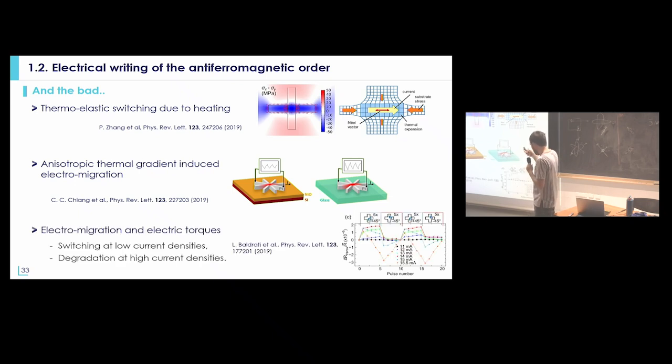Then what people realized nearly at the same time is that maybe there was indeed switching at low current densities, but everything that was detected at high current densities was related to this electromigration. So it was quite difficult to really identify whether or not there was antiferromagnetic switching in many systems.